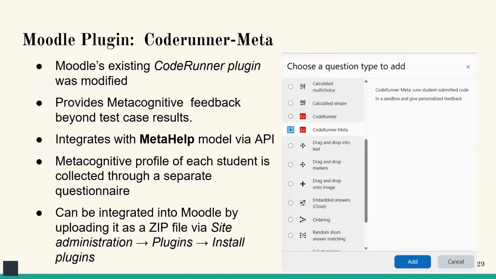So as a final stage of our final year project, to bring MetaHelp into real classrooms, we built a Moodle plugin called CodeRunner Meta. It integrates MetaHelp via API, which automatically collects metacognitive profiles using the Moodle-based questionnaire, and it provides metacognitive feedback beyond test case results. This plugin can be installed directly from the Moodle admin panel, making deployment simple for instructors.